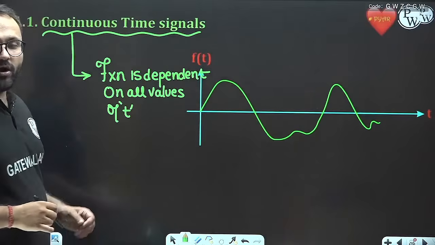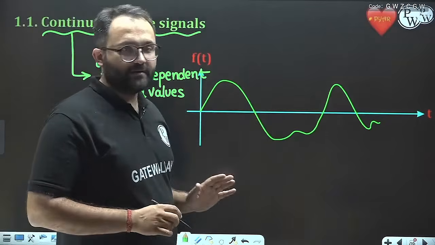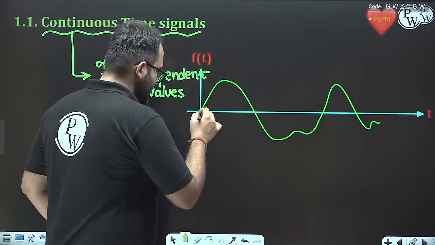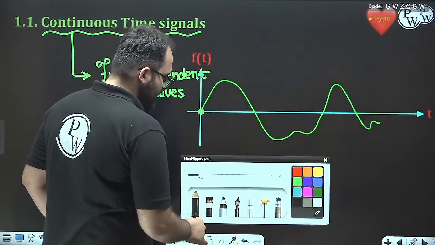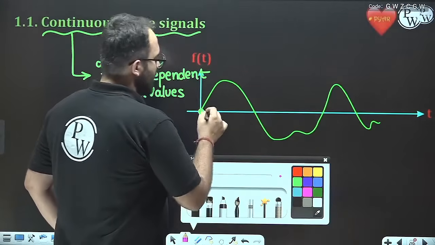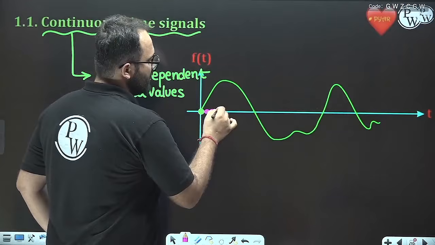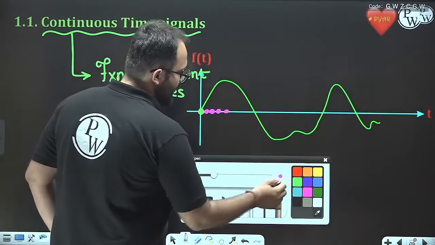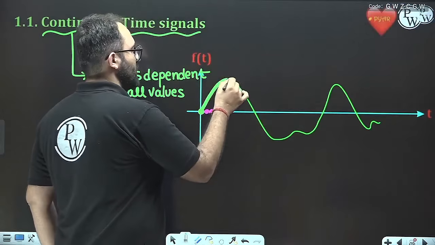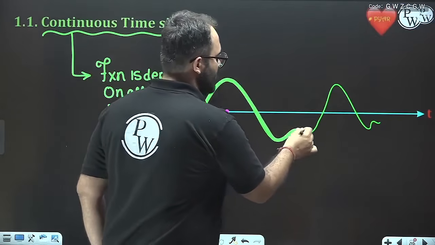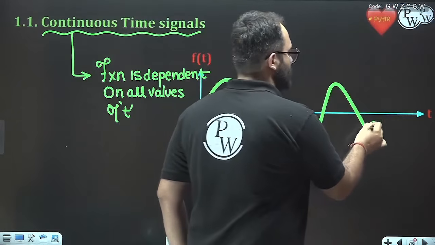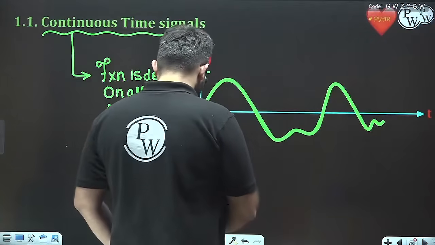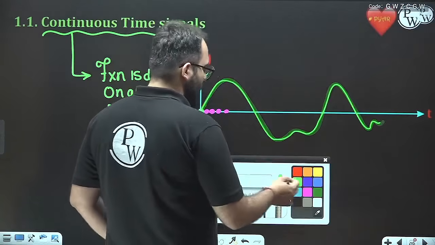We can see that at all values of the time axis the function has a non-zero and valid value. The function has a valid value for all values of small t.